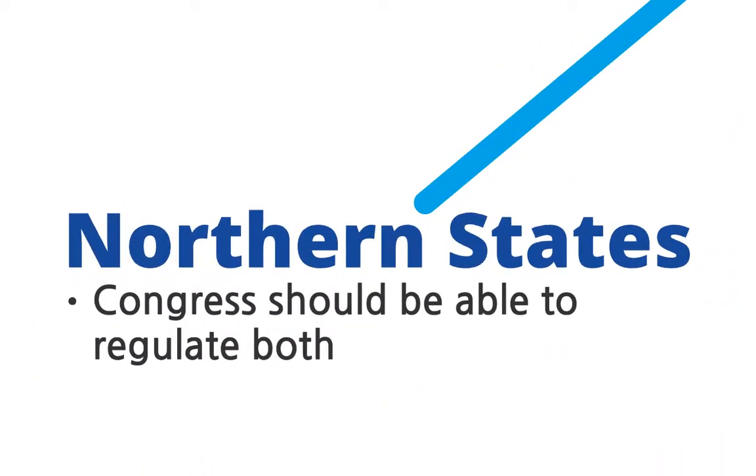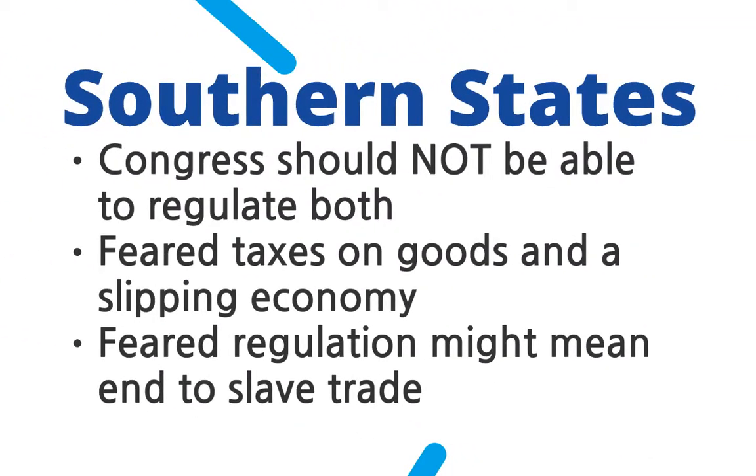So the northern states said that Congress should be able to regulate foreign commerce, so that's us trading with China or Japan or England, and Congress should be able to regulate trade in between states. The southern states said absolutely not.